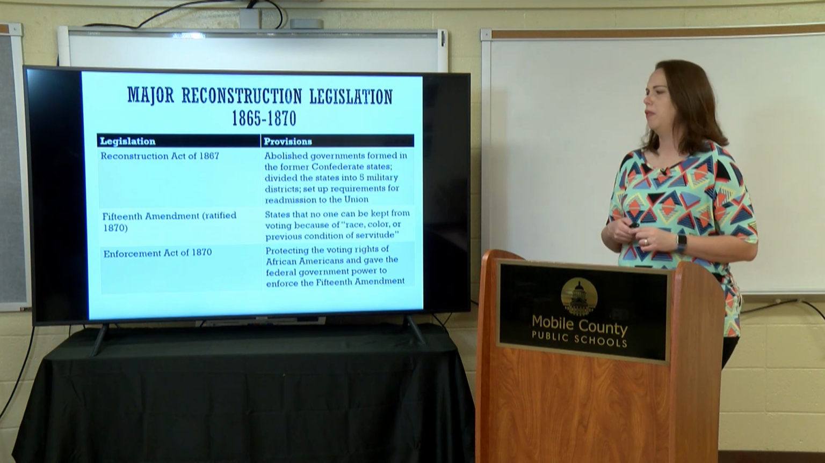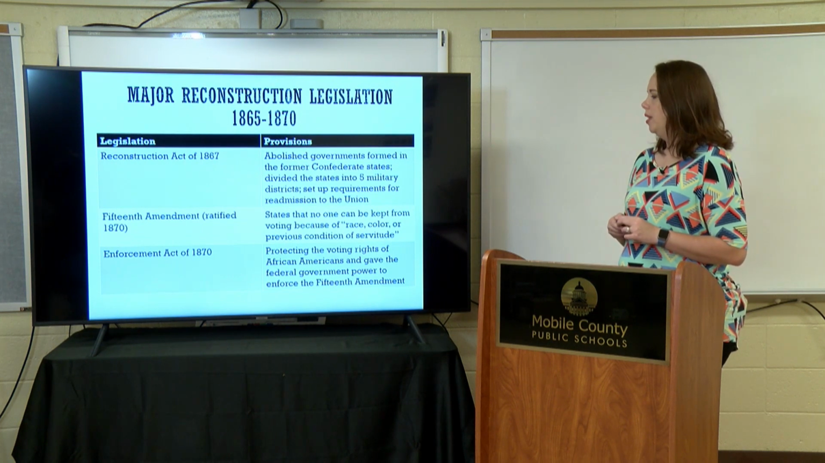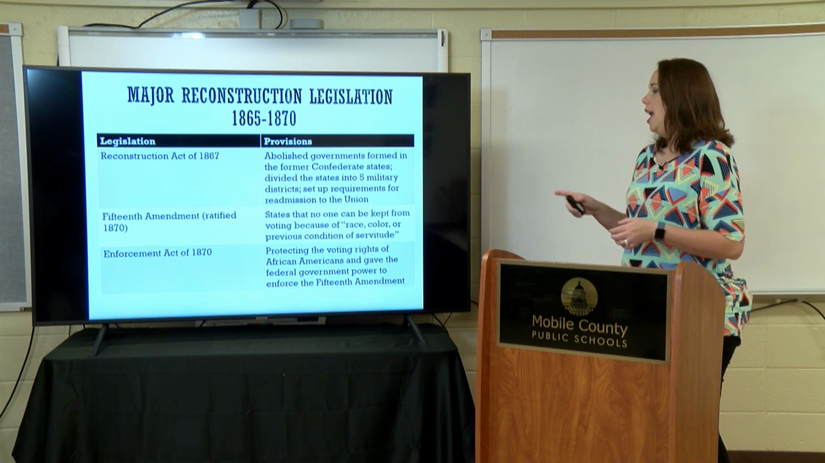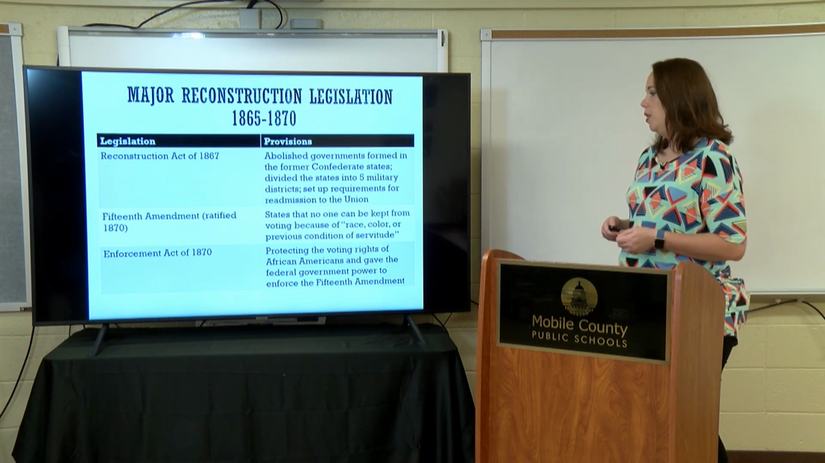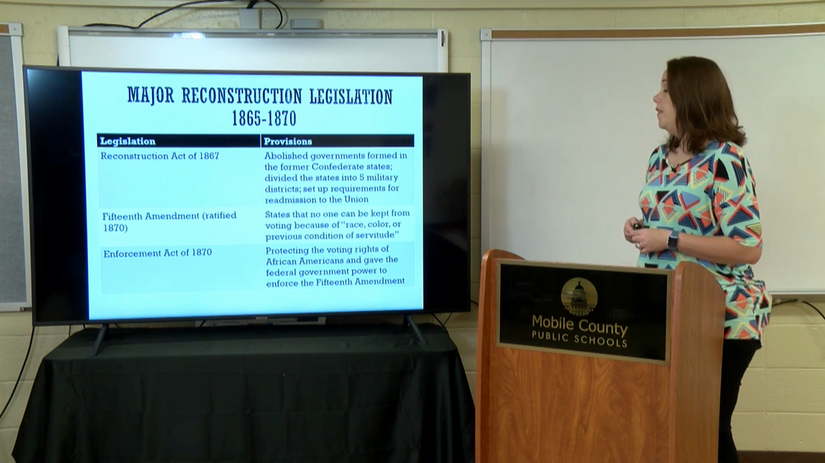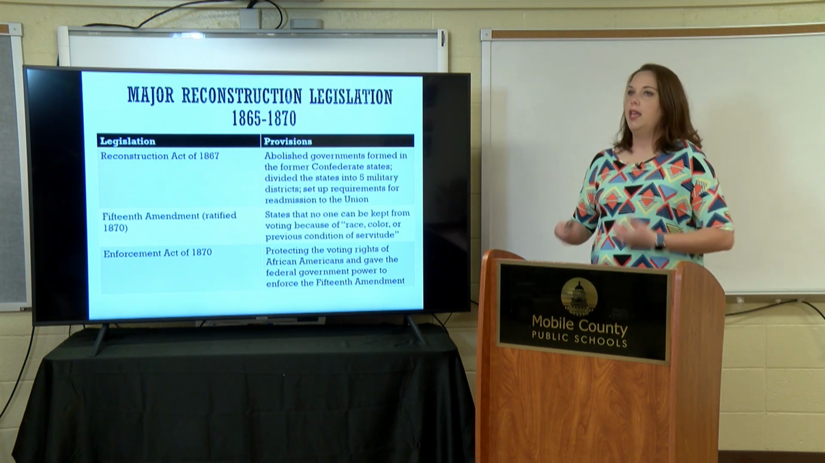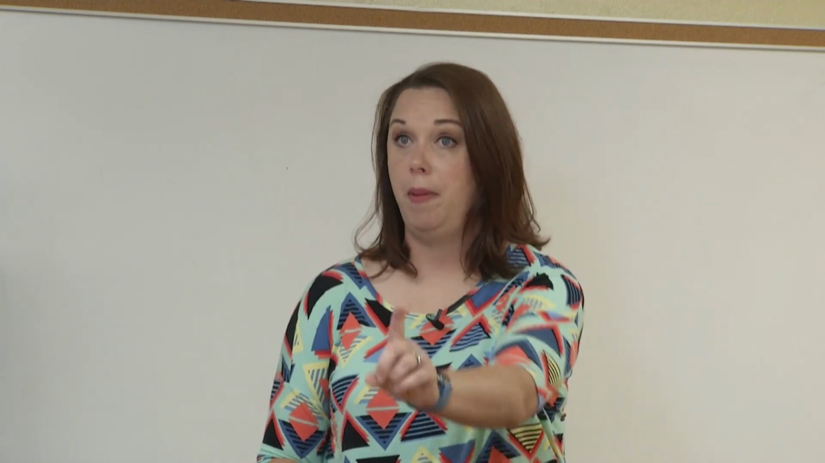Now, another major provision of Reconstruction legislation that we see is the Enforcement Act of 1870. What this did, it protected the voting rights of African Americans and gave the federal government power to enforce the 15th Amendment. So again, being able to enforce that amendment, making sure that African American males have their right to vote, that's going to be vitally important, especially for the radical Republicans. We'll see more about that in just a moment.